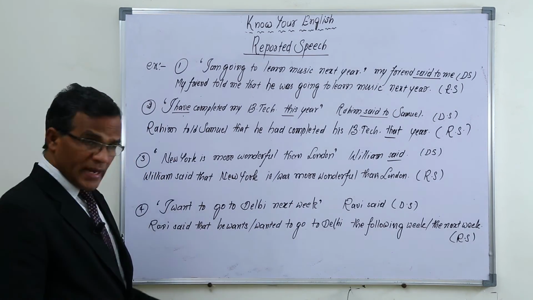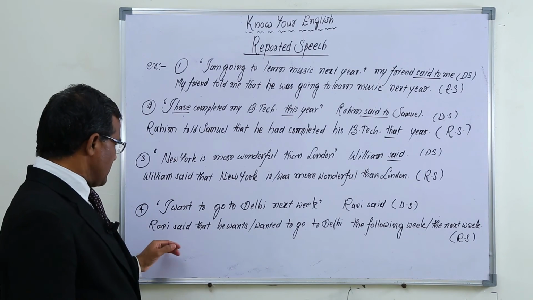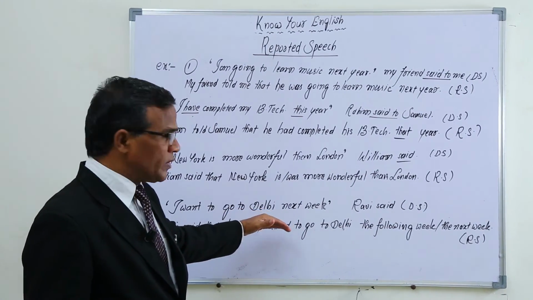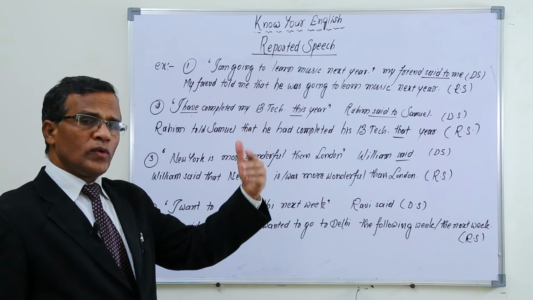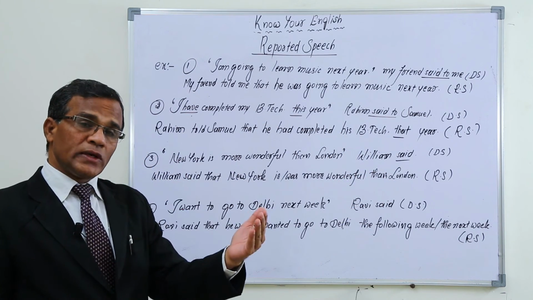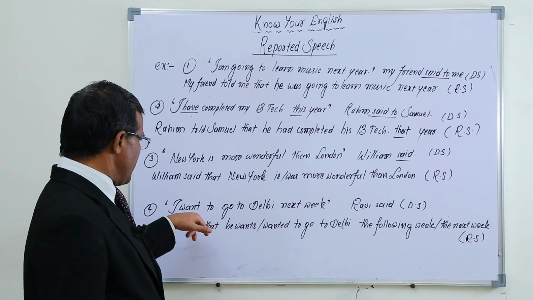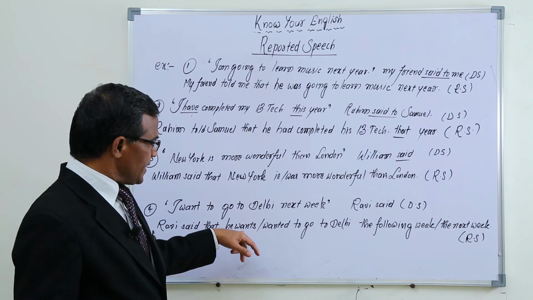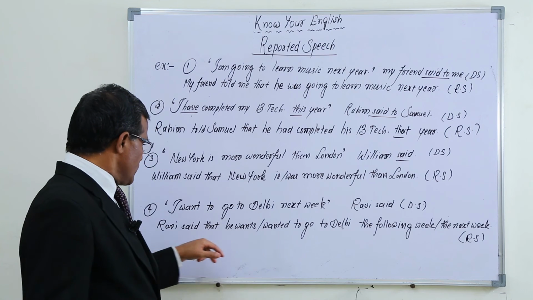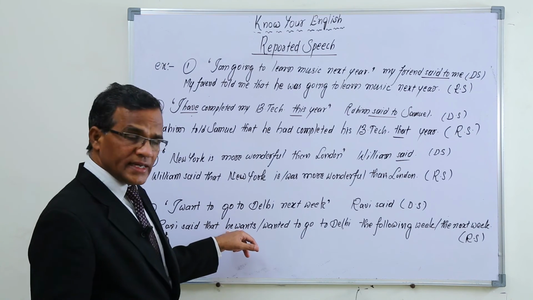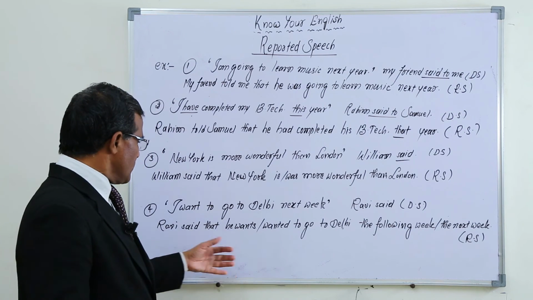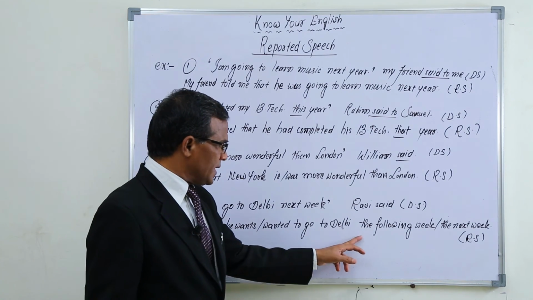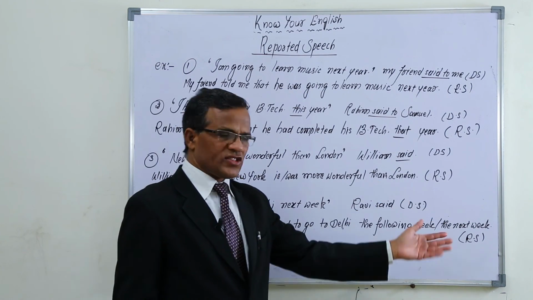Ravi said like that. When I am reporting the sentence to others, Ravi said that he, because the sentence is still up to date. When he reported, he wants to do something. When I am reporting also, still he wants to do the same thing. So that's why simple present is maintained here. So "want" is there, again I can leave the tense as it is. So Ravi said that he, as singular he is there, instead of "want" I use "wants." The same simple present I have used. Ravi said that he wants to go to Delhi the following week or the next week.